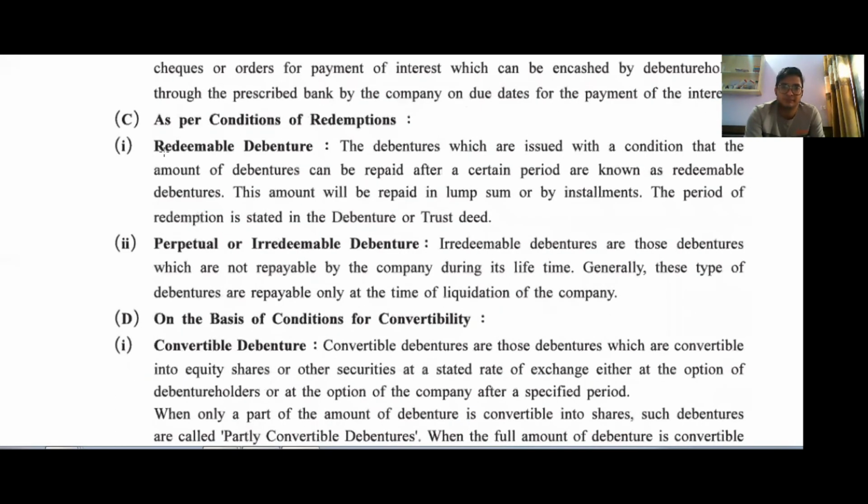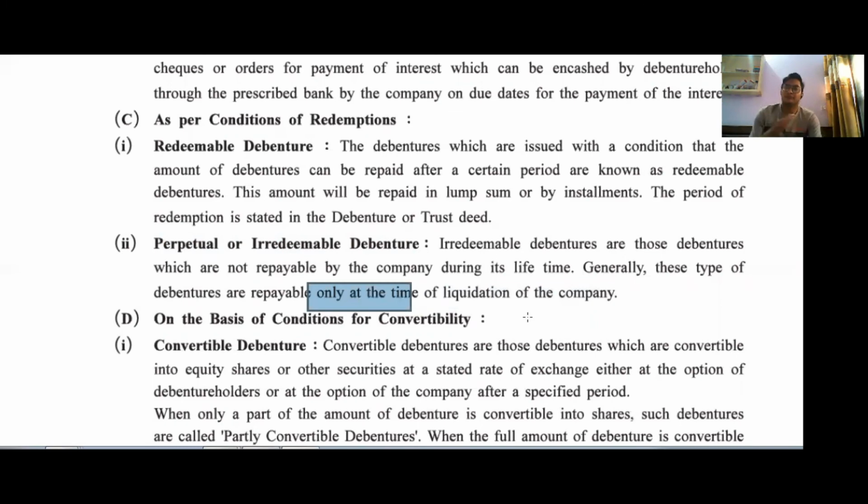Next one, redeemable debenture. Redeemable debentures are debentures which are redeemable after completion of a specific time. On the other hand, perpetual or irredeemable debentures are not redeemable at all, but are repaid only at the time of liquidation of the company.